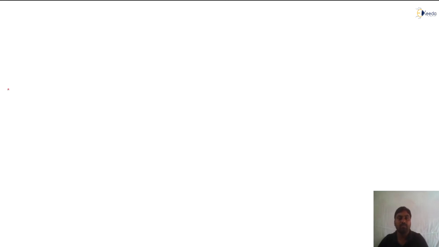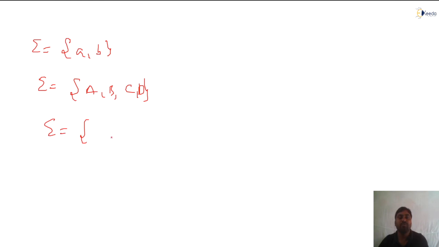Or you can use sigma as A comma B. Or sigma I can use capital A comma B comma C comma D. So I can use the alphabet as dollar comma and so on. Yes, this is also an alphabet. Alphabet is a set. Now please do understand, alphabet is a non-empty set. At least one symbol should be there.